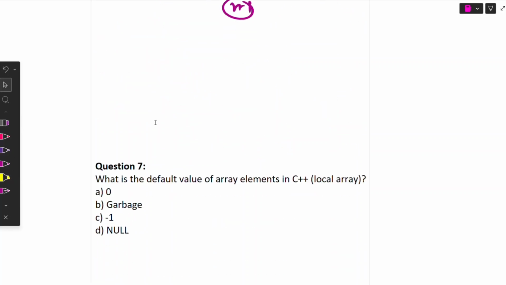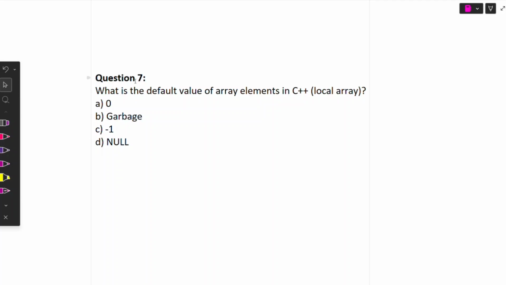Moving to question number 7. What is the default value of an array element in C++ local arrays? The options are 0, garbage, -1 or null. So option B is correct over here, garbage.